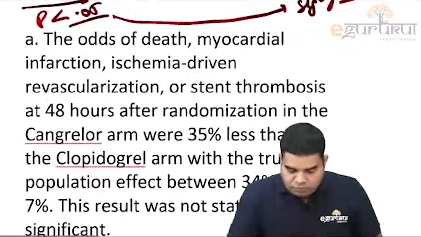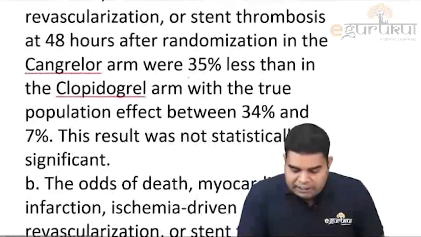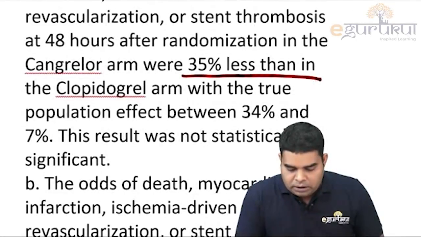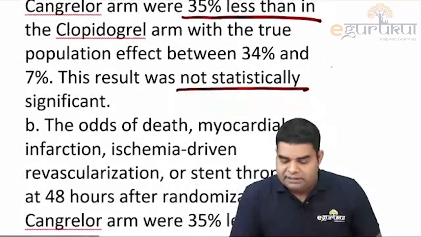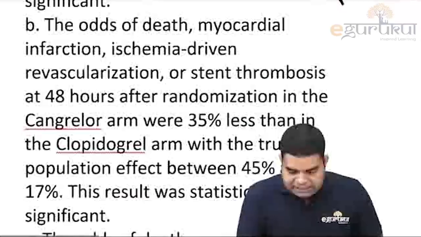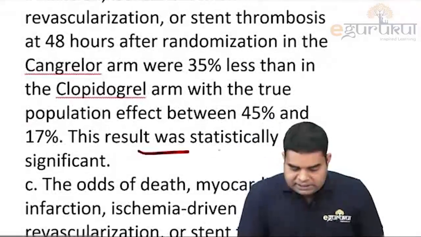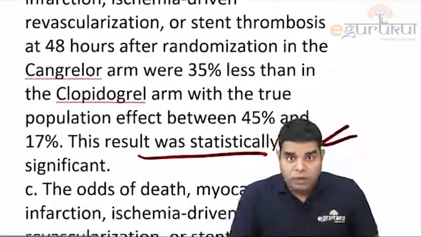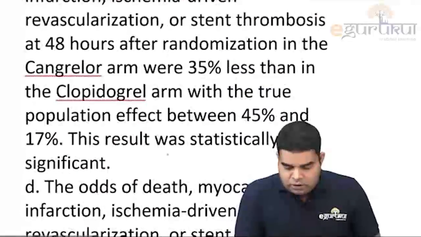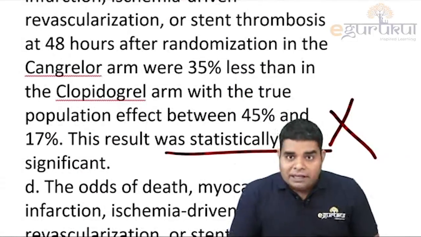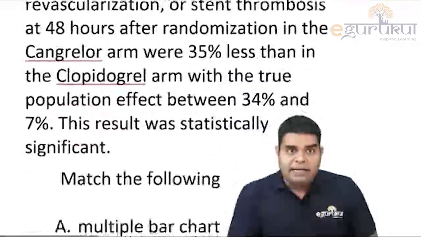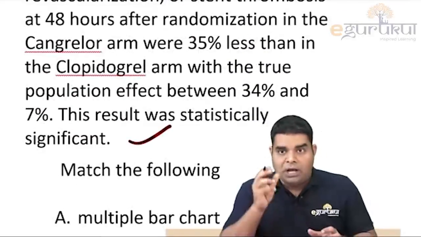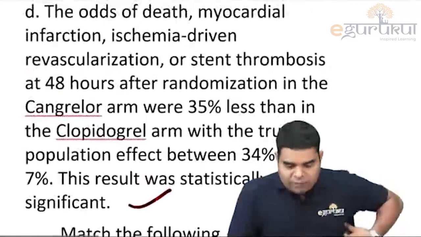Line A is saying 35% less, and the result is not significant. If they are saying not significant, this is a wrong statement. Line B is saying the result was significant, so B can be correct. We have to see the whole statement. C is saying not significant, so C is also wrong. Let's come to the last, D. D is again saying significant, so we have to choose out of B and D. Let's see what B says.